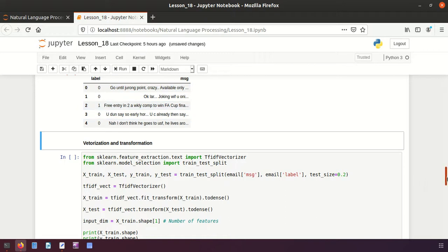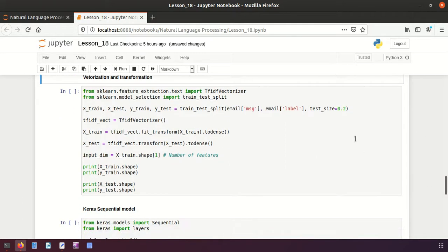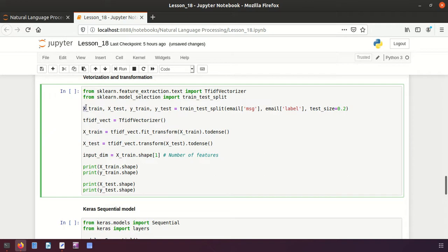Now as we mentioned before, neural networks directly will not work with unprocessed data or raw data. That's why we have to process the data. It means we have to normalize the data, and we have to vectorize or transform the data if it is text. That is why first of all I am splitting the data into training and testing data by using this function train_test_split, and this one is taken from model_selection. Then here I will be giving these are the features and these are the labels, right?